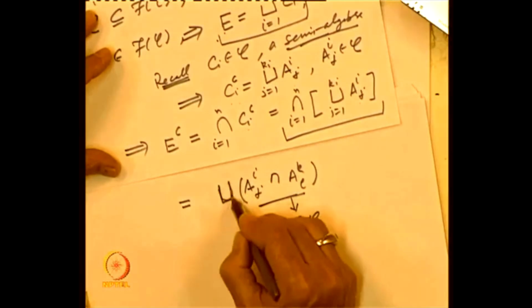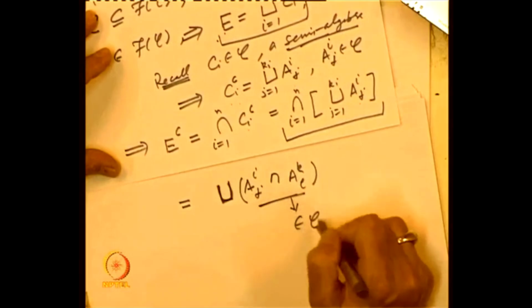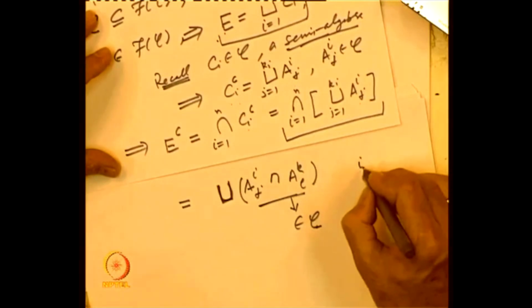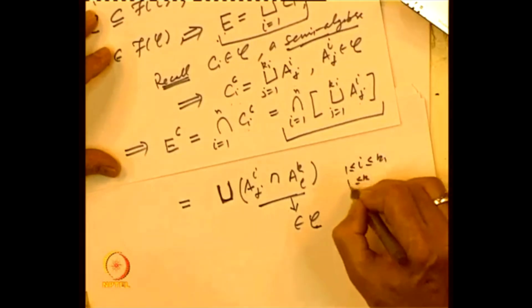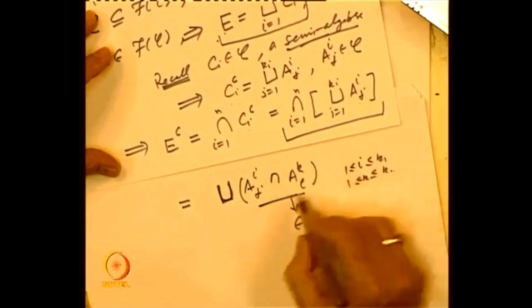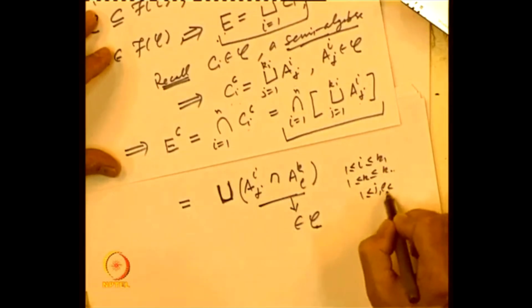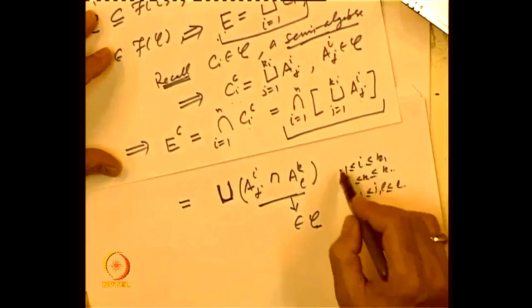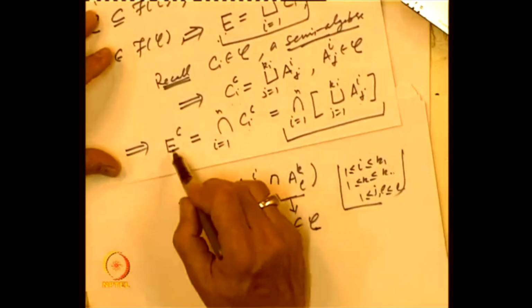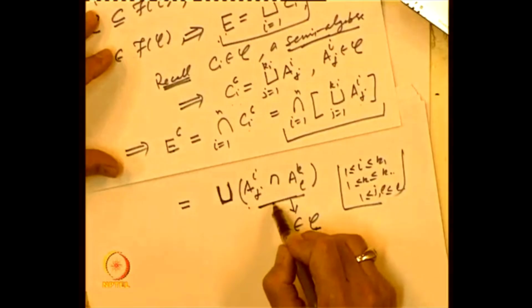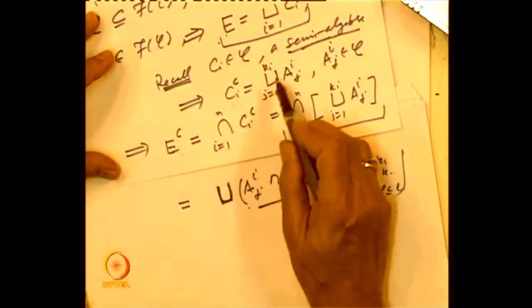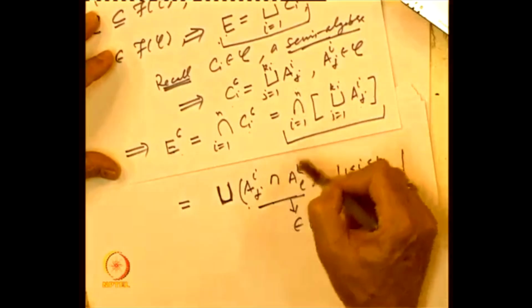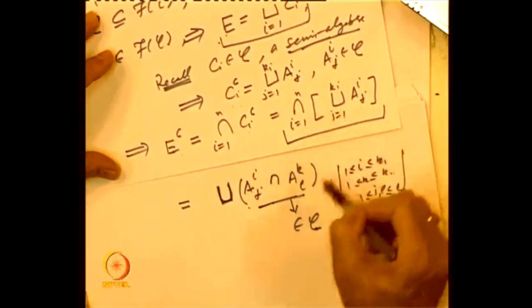So, I can say this is a disjoint union of sets of the following type, where i is between 1 and Ki, k between 1 and some index, and j and l between 1 and L. So, basically what we are saying is E complement can be represented again as a finite disjoint union of elements of C, and that follows because E complement, which is a union of sets, is an intersection, and by the distributive property of intersection over union we get this.